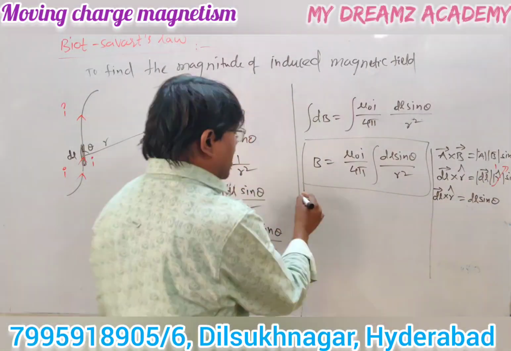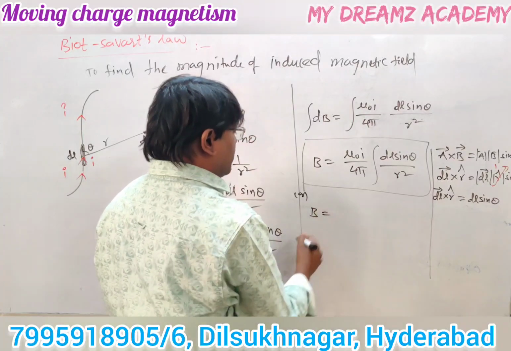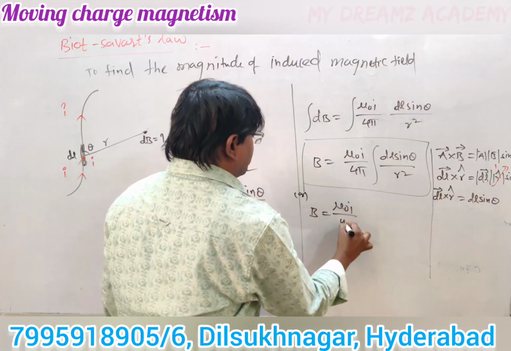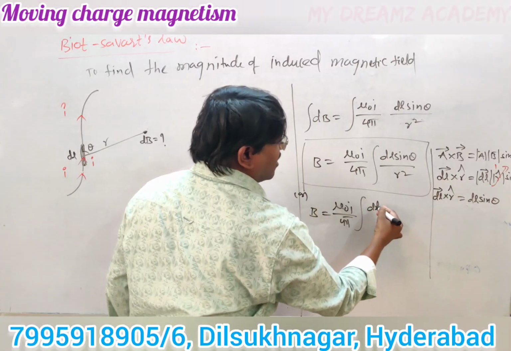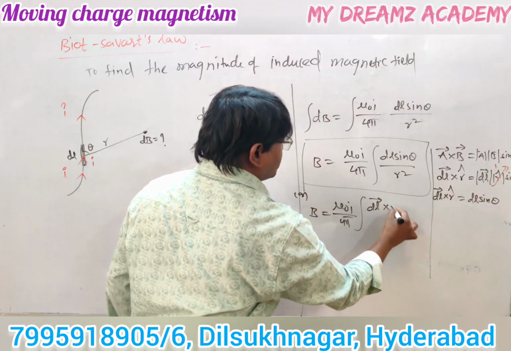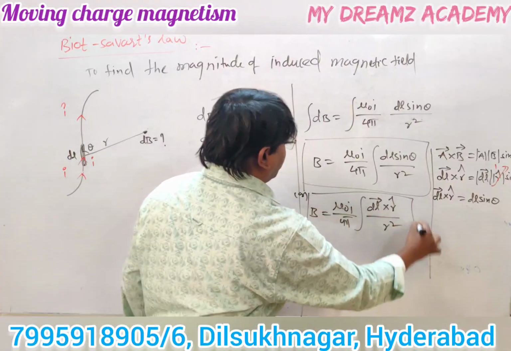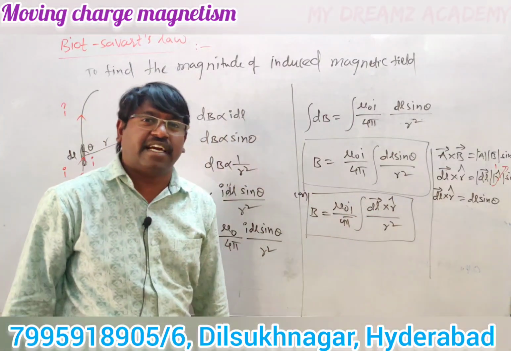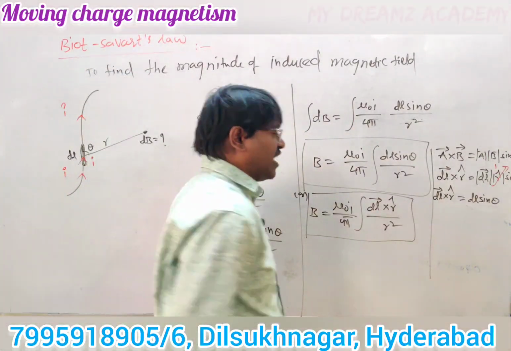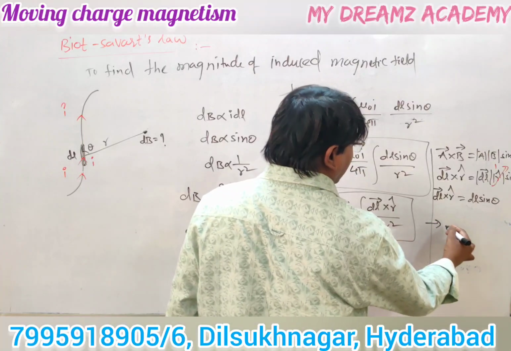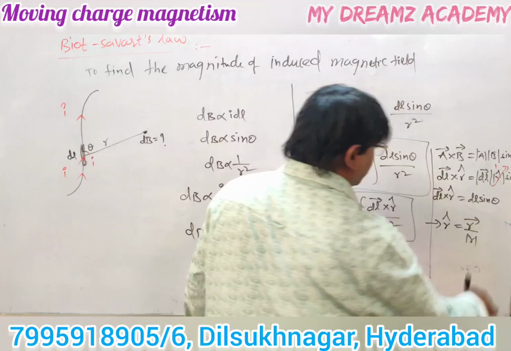Now the same formula in vector form: B equals mu naught I by 4 pi into the integral of dl cross r cap by r square. This is another form of the magnetic field at a distance r from the current carrying conductor. What is r cap? It is a unit vector, defined as r cap equals vector r by magnitude of r.